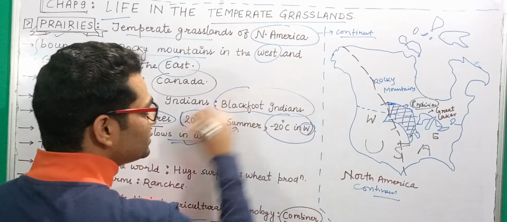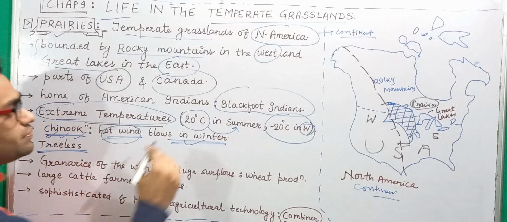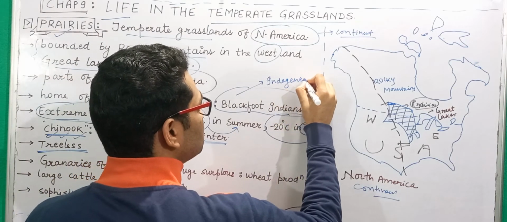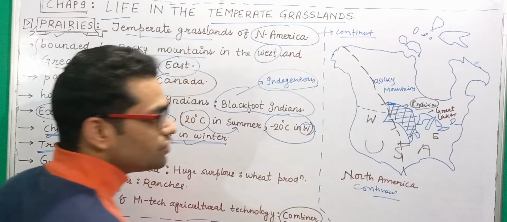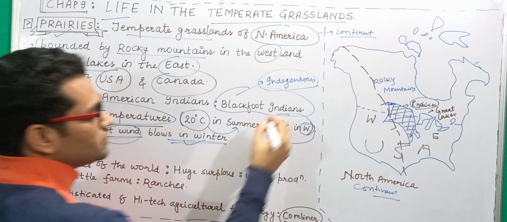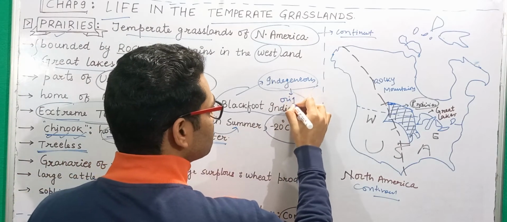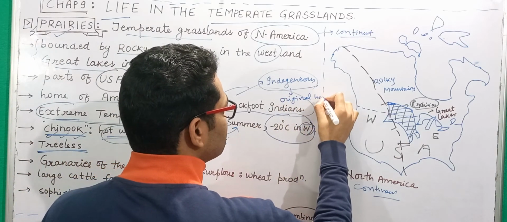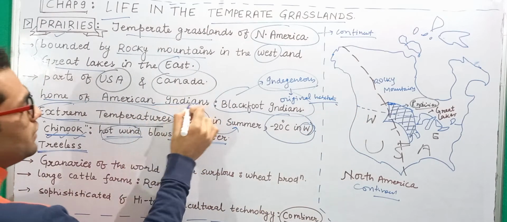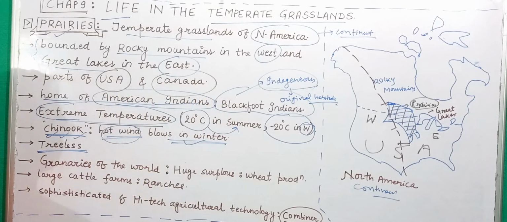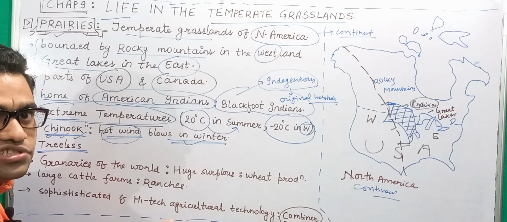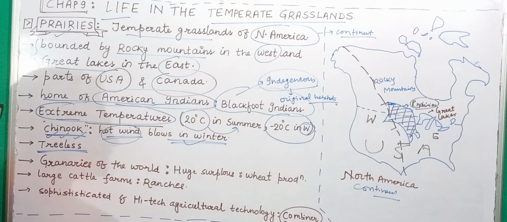And of course, the Blackfoot Indians that live here are the indigenous people. Indigenous means they are the original aborigines of this area. They are the original inhabitants of this area. So this is the home of American Indians. We call them American Indians or the Blackfoot Indians, and they are basically the indigenous people that live in the prairies area.